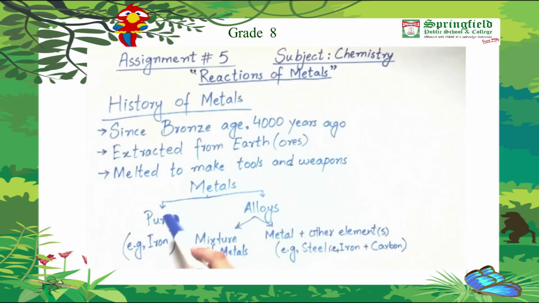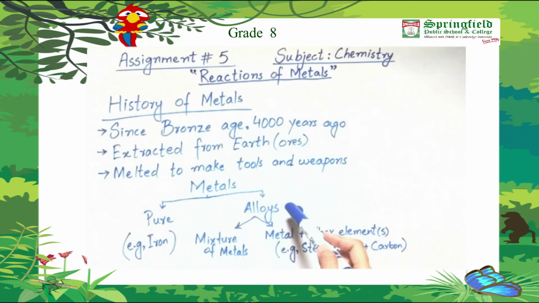Let's see how metal can be used. Metal can be used either in its pure form, for example we use iron in its pure form, or it is used by making alloys. What are alloys? Alloys can be the mixture of two or more metals, or it can be a metal plus any other element or more elements. For example, steel. In steel there is a metal, iron, and the other element is carbon.